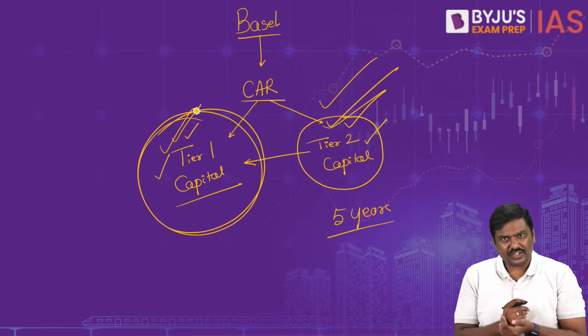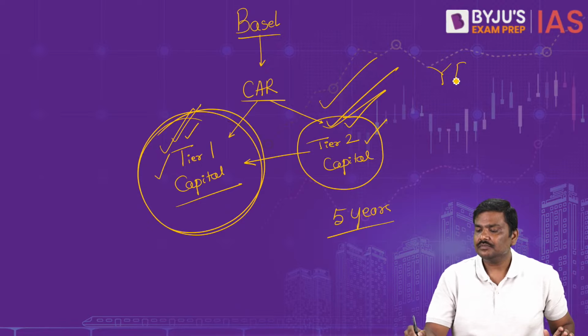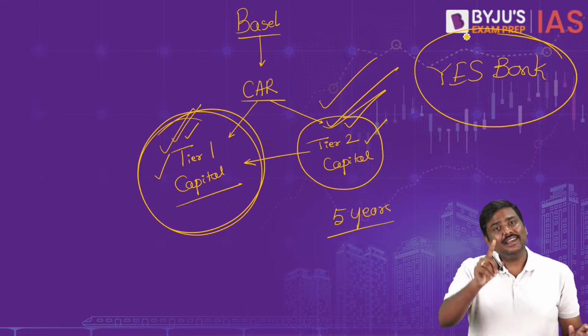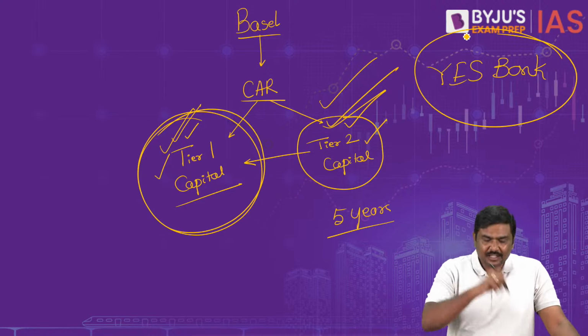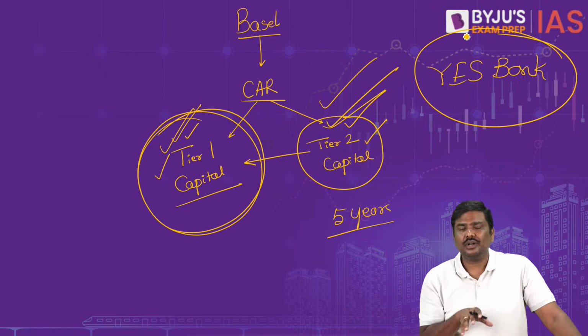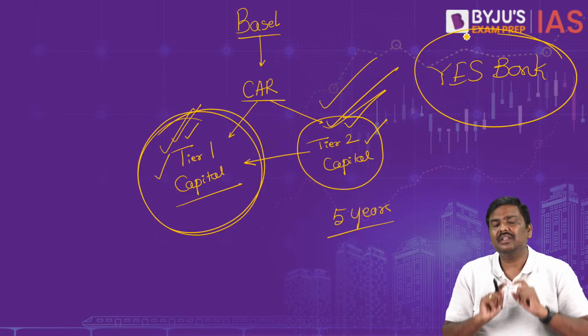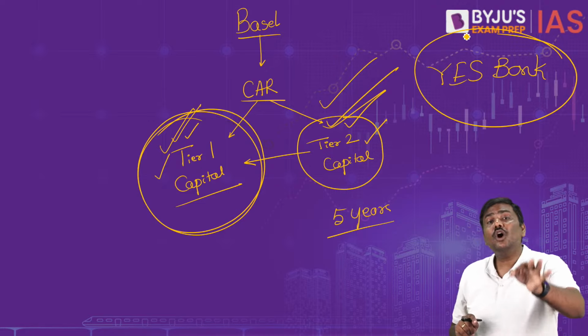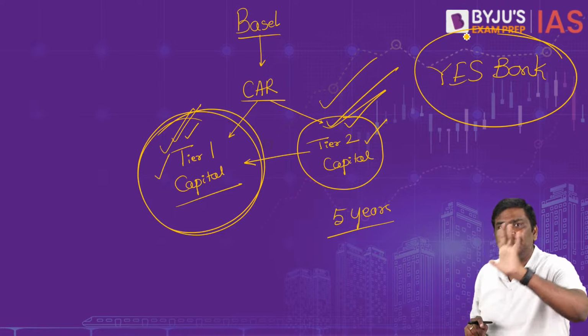Can I give you a current affairs example? Yes Bank. This is exactly what has happened in Yes Bank. That is the precise reason all this is very important. Tier 1 capital, simply remember this now. Tier 1 capital has more capacity to absorb losses compared to tier 2.